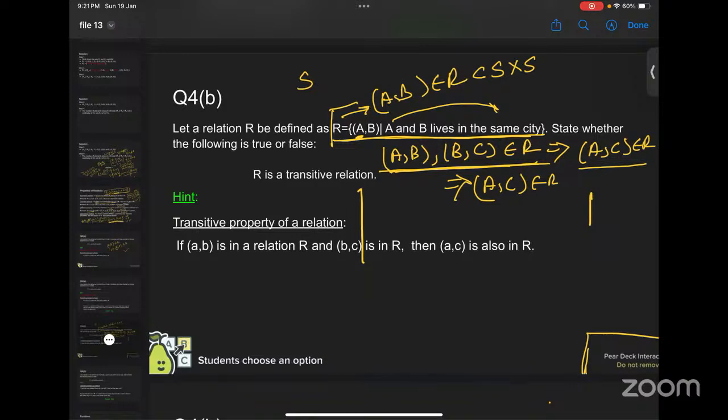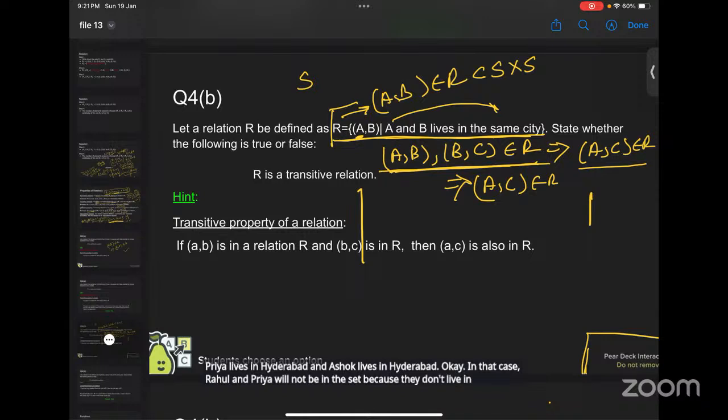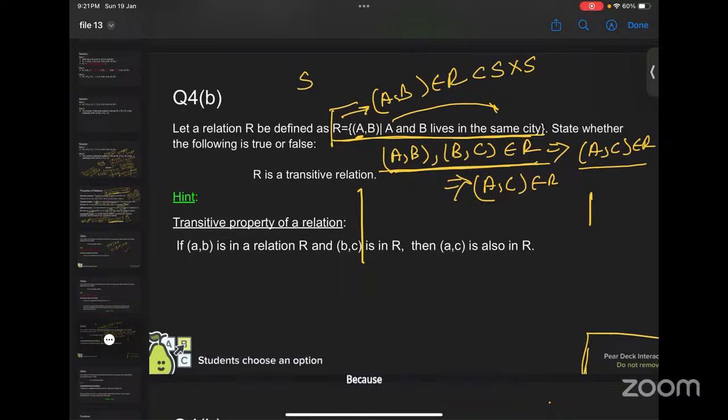So in between, we can write B and C. Suppose you have Rahul, Priya, and Ashok. For example, Rahul lives in Chennai, Priya lives in Hyderabad, and Ashok lives in Hyderabad. In that case, Rahul and Priya will not be in the set because they don't live in the same place. But Priya and Ashok will be in the set because both of them live in the city Hyderabad, right? That is what the relation means. Okay, right, ma'am. Understood.